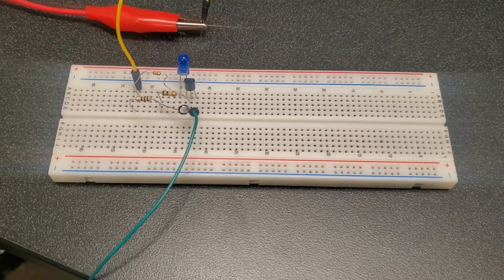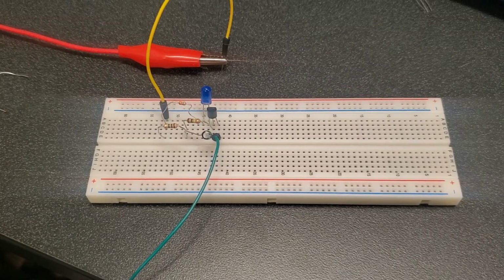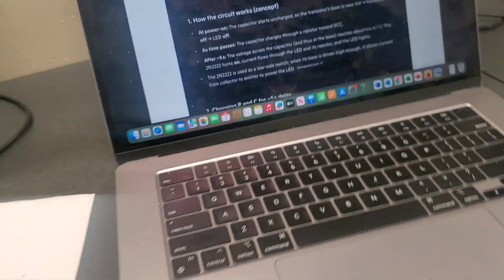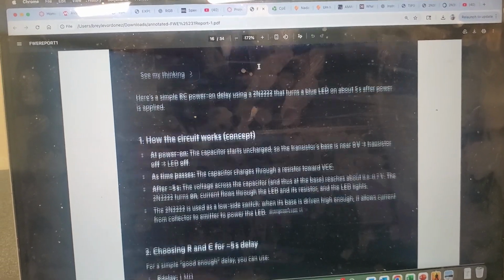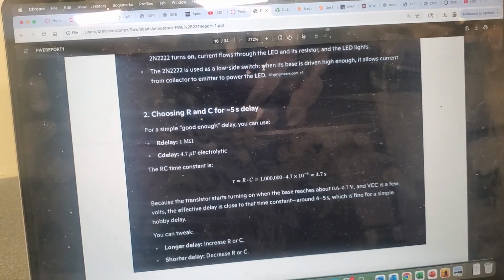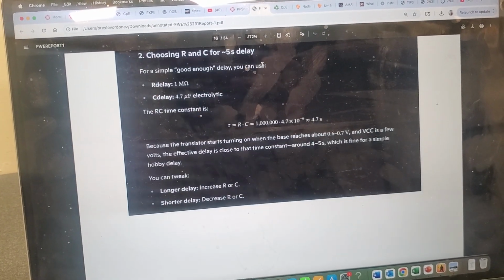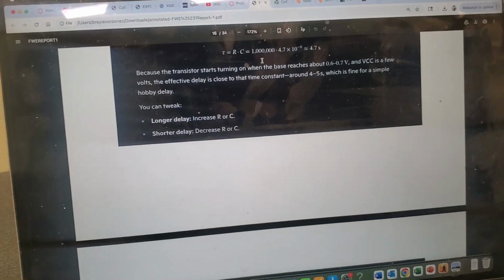This is circuit 2 given by Copilot, by AI. So this is what AI gave me after prompting it to design an RC switching circuit.